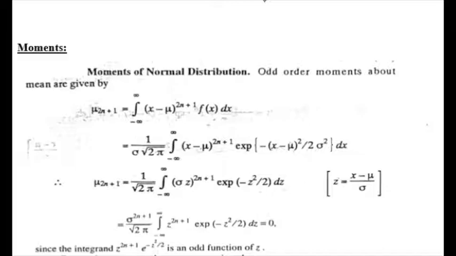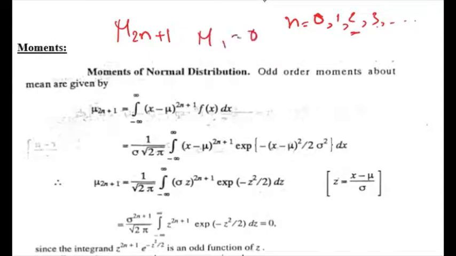Now odd order moments are given by mu of 2n plus 1. If we put the value of n as 0, 1, 2, 3, etc., then we will get the odd order moments. So if n is 0, then it will be mu 1. If n is equal to 1, 2 into 1 is 2, plus 1 is 3, so mu 3. Again, if n is equal to 2, then 2 into 2 is 4, plus 1 is 5, so mu 5. And if n is 3, then 2 into 3 is 6, plus 1 is 7, so mu 7 is again an odd order moment, and obviously mu 1 equal to 0.